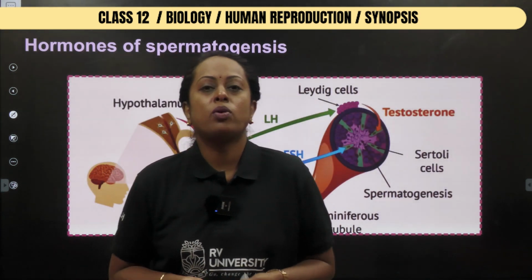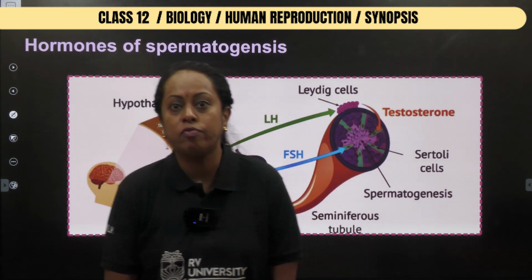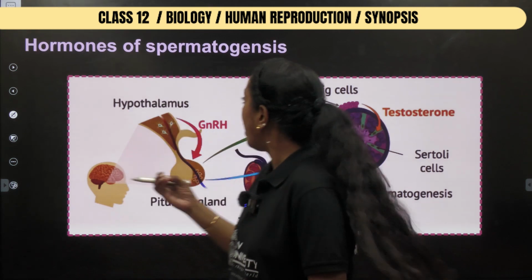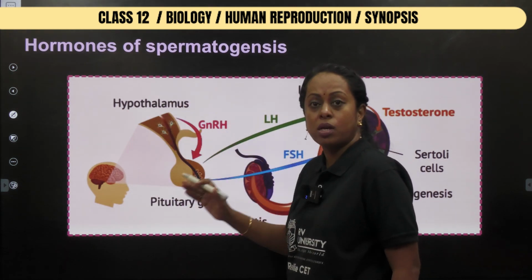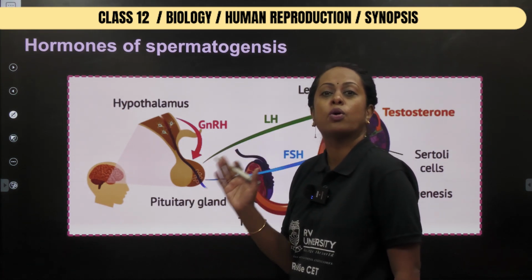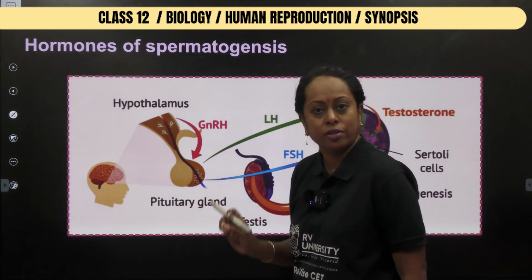When we speak about hormonal regulation, not only in this particular topic, please don't forget first PUC's chemical coordination topic, in which the hypothalamus is the master gland, because only if the hypothalamus tells the anterior pituitary to release the gonadotropic hormone, only then is the anterior pituitary going to release it.